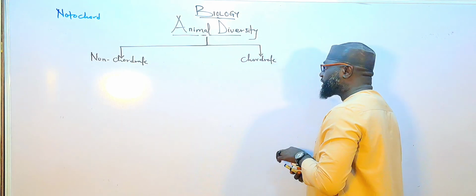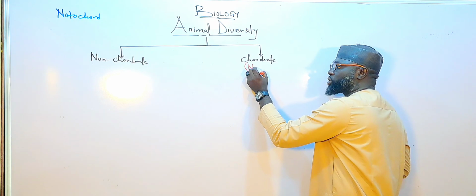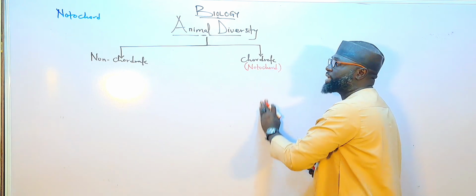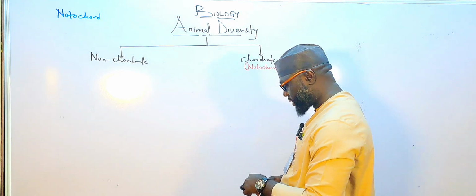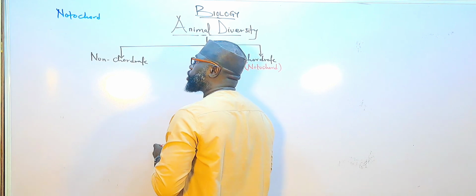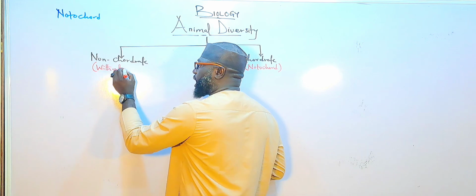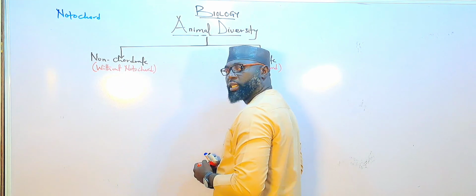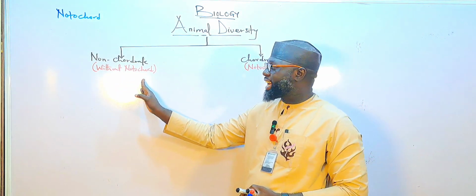So this chordate animal is an animal that has a notochord. Any animal that has a notochord is called a chordate animal. But any animal without a notochord, they lack notochord.